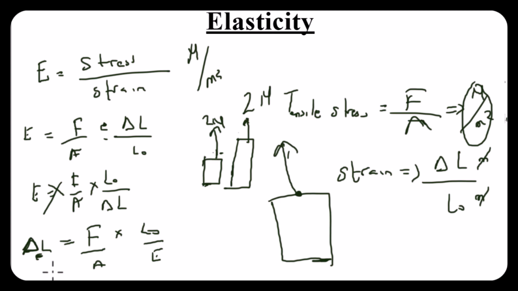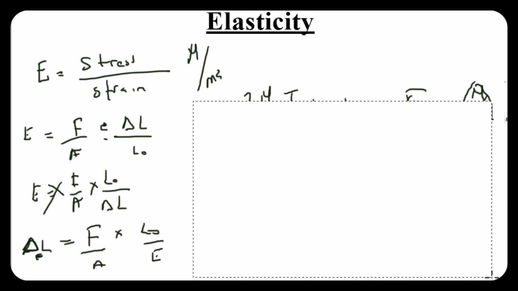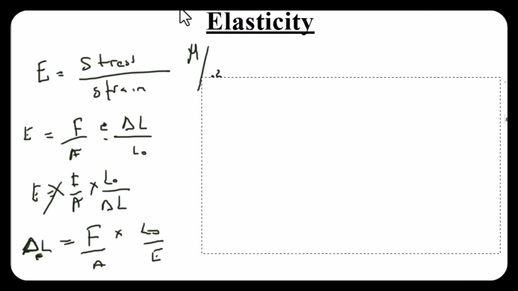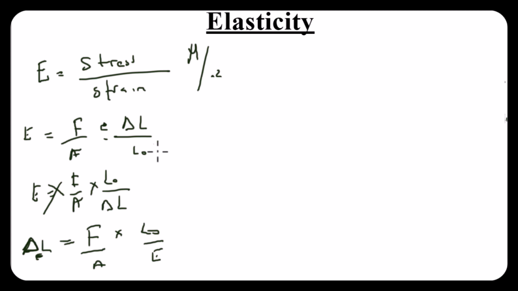So when we're looking at the concept of Hooke's law, F equals K delta L, let's try to make F the subject of the formula from this equation and see what we can bring out from this scenario. Then F is equal to E dot A dot delta L, everything over L naught.